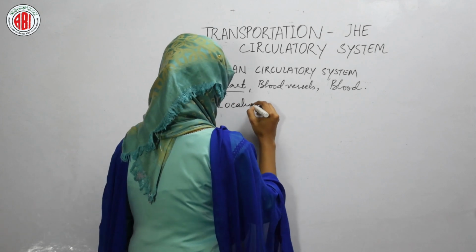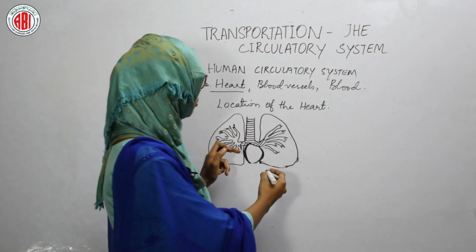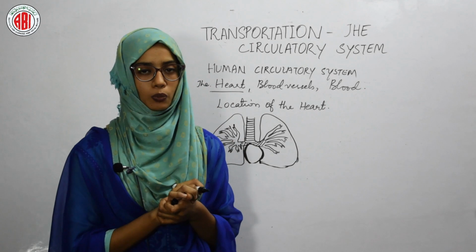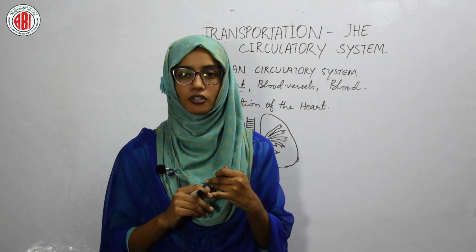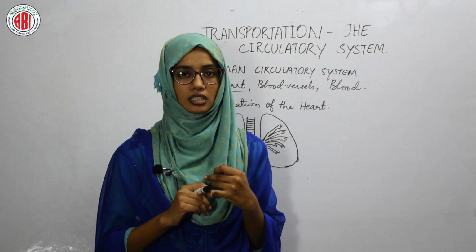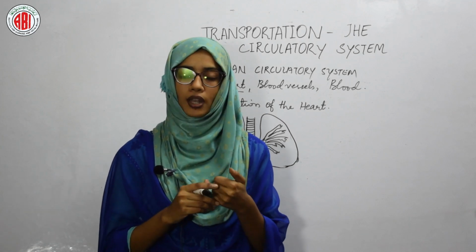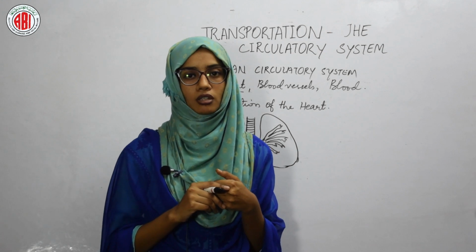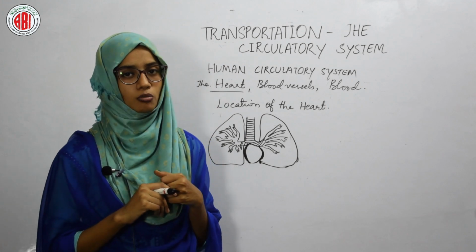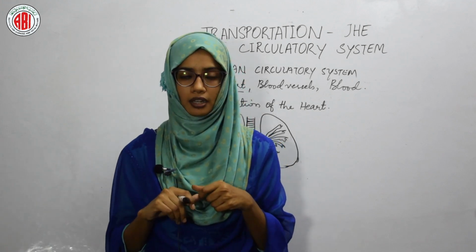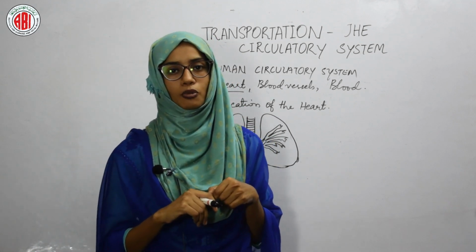Let us see where the heart is located. Location of the heart. When you observe the structure of the lungs, we know that the heart is located in between the lungs, slightly towards the left lung, and it is protected by these lungs. When we talk about the size of the heart, we can say that the size of the heart of a person will be the size of his fist. So when you look at the size of your fist, you can equate it with the size of your heart. Next, the heart is a pear-shaped organ. It has a broad upper portion and a narrow lower end, and the heart is protected by the lungs as well as by the rib cage.